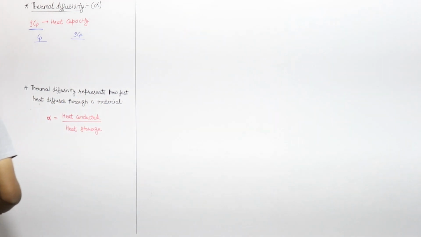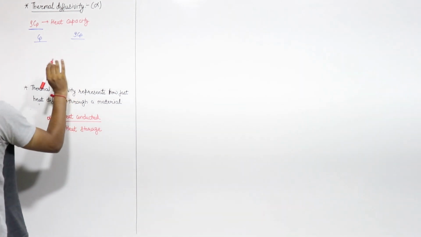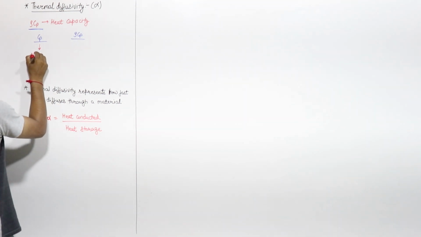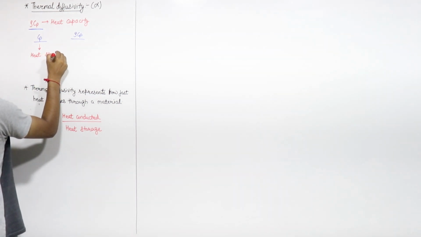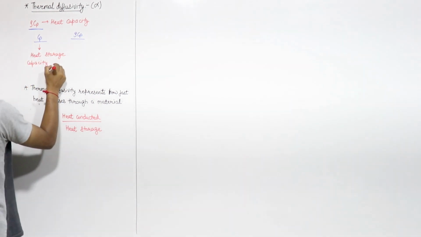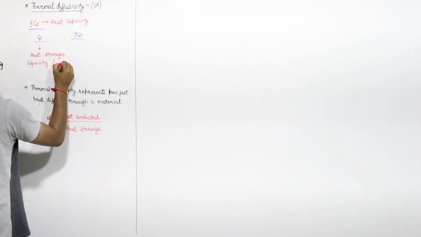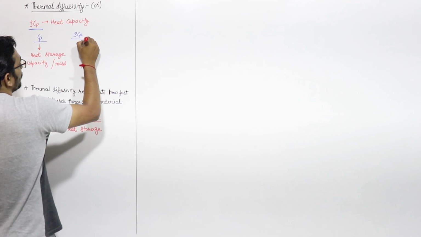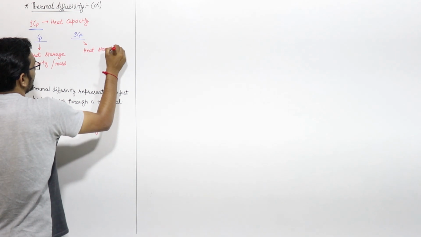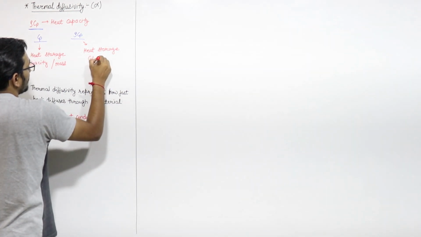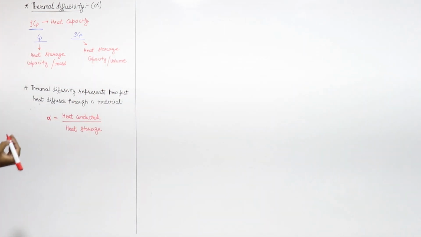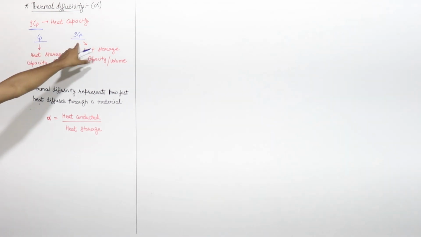Both of them are heat storage capacity only, but Cp represents the heat storage capacity of a material per unit mass, and rho Cp represents the heat storage capacity of a material per unit volume of that material, right?